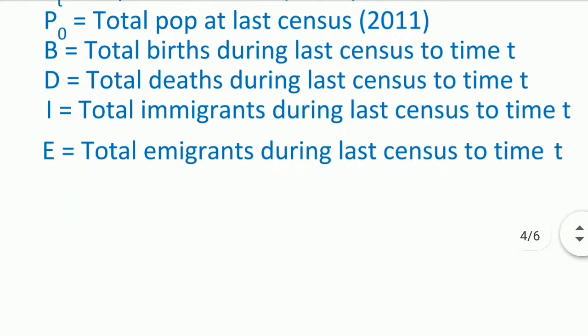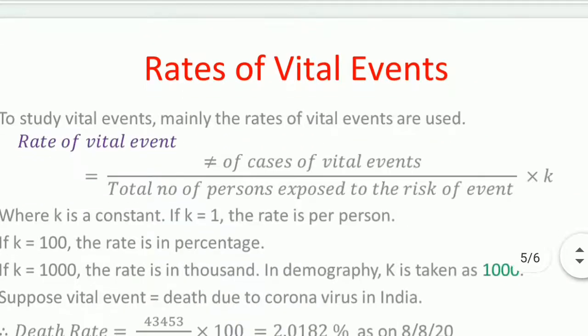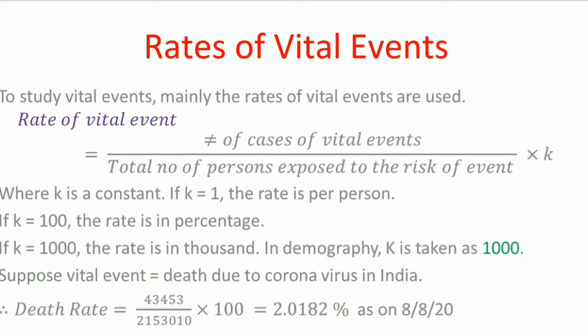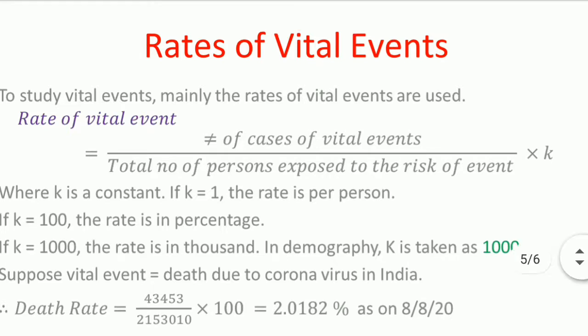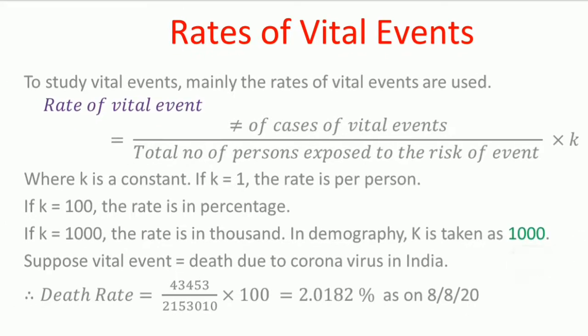So again, how to rate this? What are the methods of obtaining vital events? And to study vital events, mainly the rates of vital events are used. So what, friends, is actually meant by rate of vital event? That is the ratio of the number of cases of vital events to the total number of persons exposed to the risk of event, and it is multiplied by K.